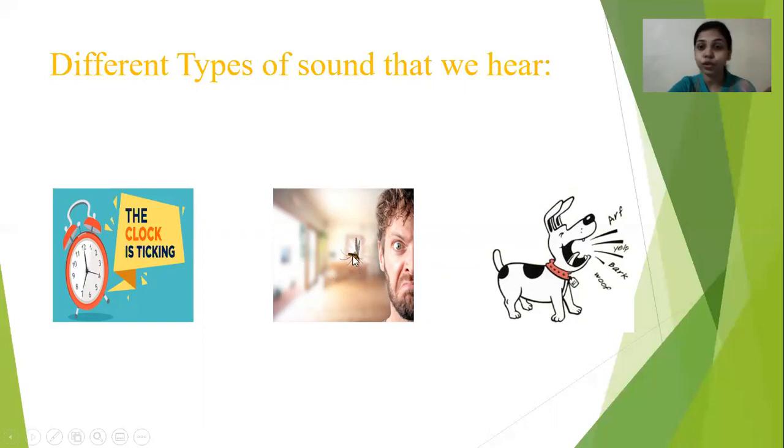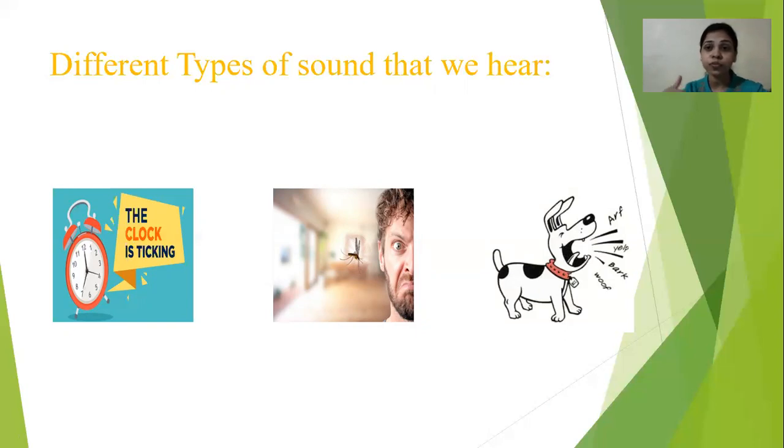Then the barking of dogs, we don't want to hear it, they are unpleasant, unwanted noise. So different objects create different types of sound. Similarly, the clock is continuously ticking. When at your home there is complete silence, you can hear the low sound of the ticking of the clock.